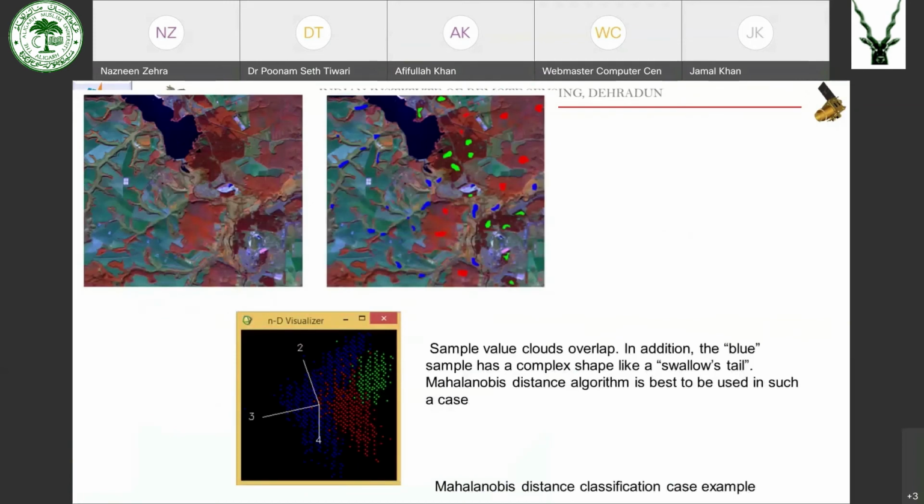So here you can see we have taken the training sites and plotted them, and we observe that it is a very complex shape, okay, for this particular blue one. The blue one is engulfing the red and the green one. Because this shape was very complex, we can use the Mahalanobis distance classification rule.